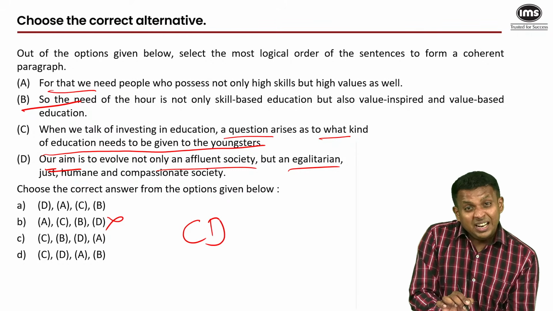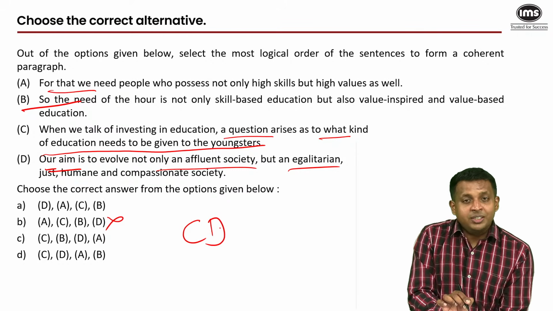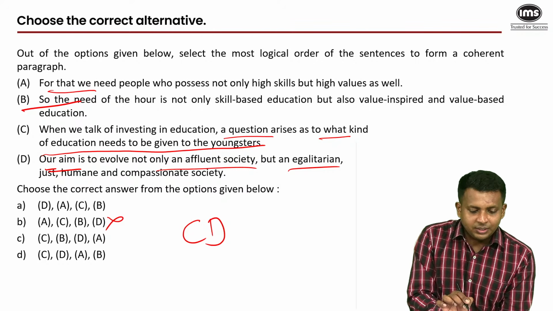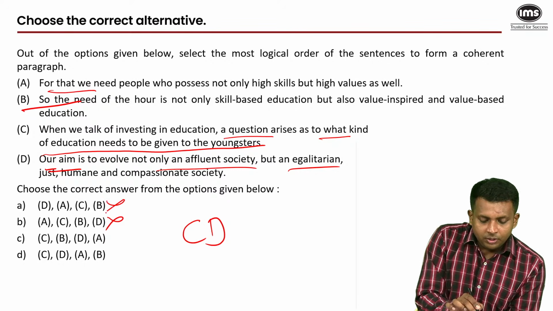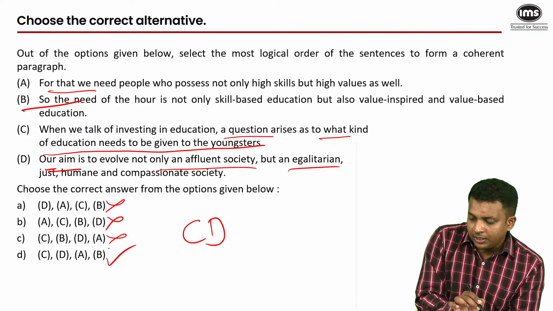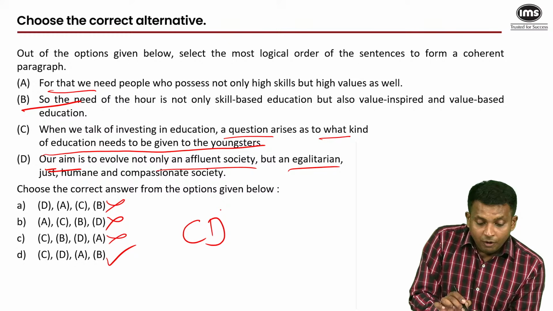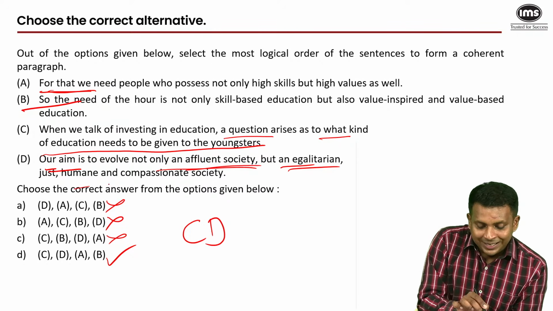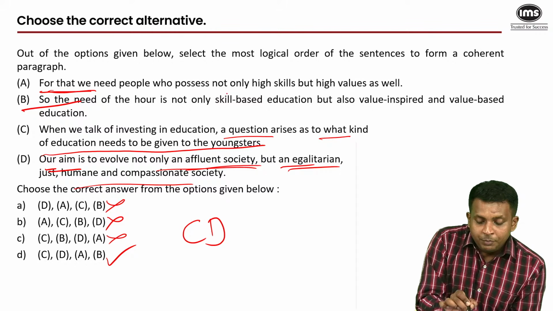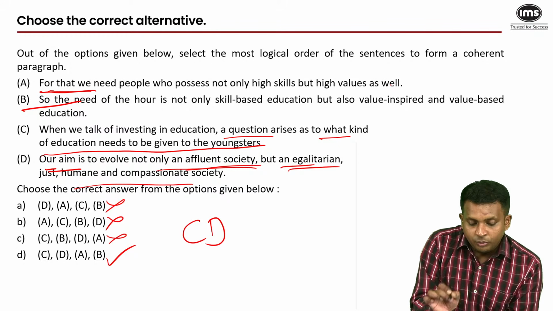D elaborates the question mentioned in C. D kind of answers the question mentioned in C. CD is a very prominent pair. It's not here, it's not here, and we get our answer here. For what? So that we can have this society. For that, we need people who possess not only high skills but high values as well.